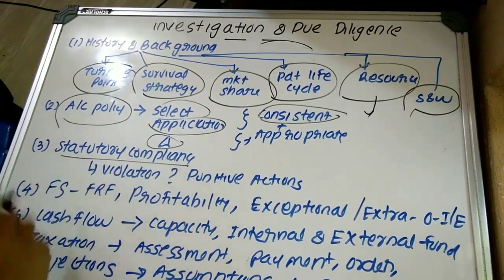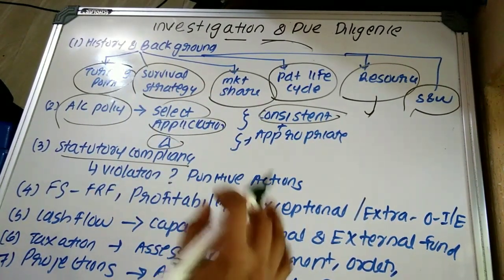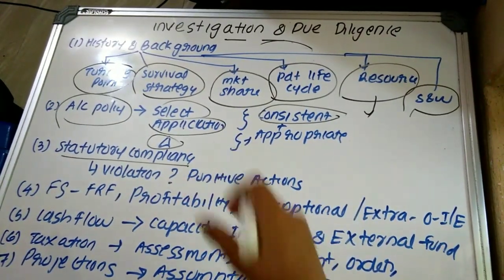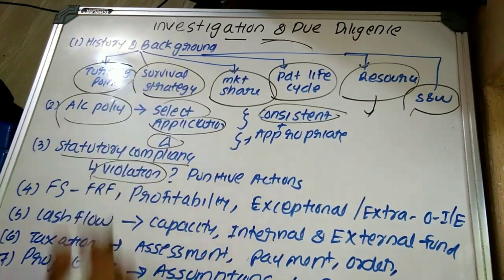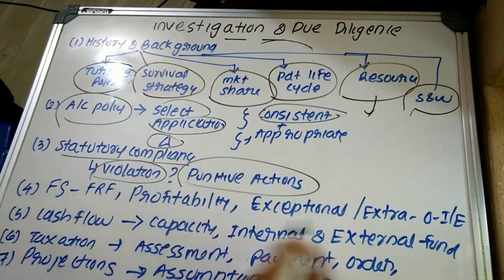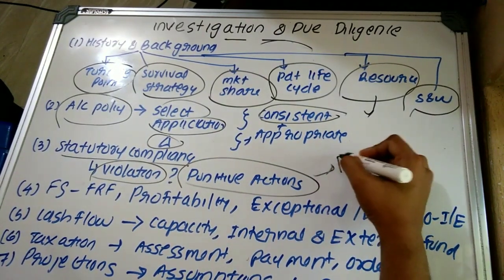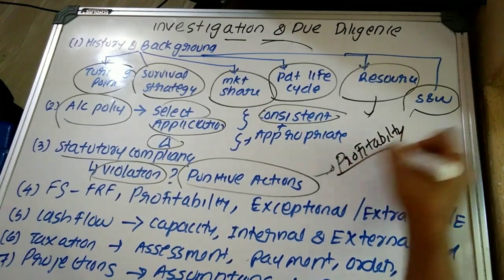Then statutory compliance. First of all, the investigating accountant should determine a list of applicable laws and regulations and prepare a checklist to ensure compliance. If any violation is committed by the target company, punitive actions may be imposed which may affect profitability.